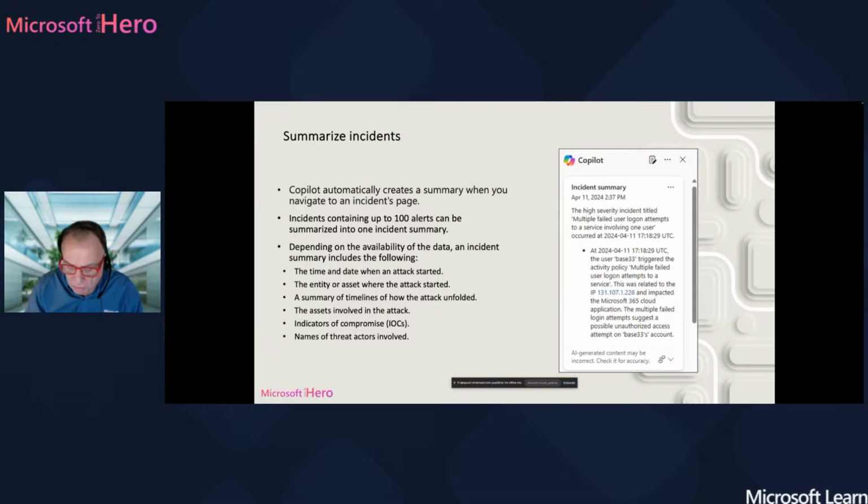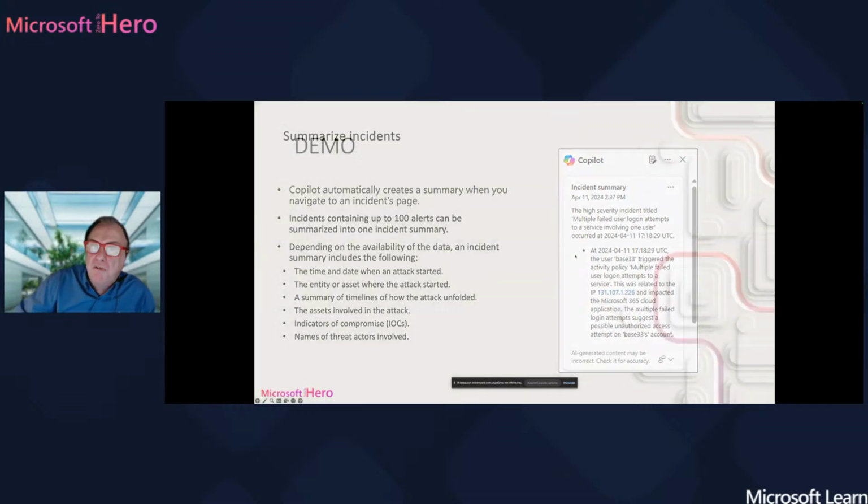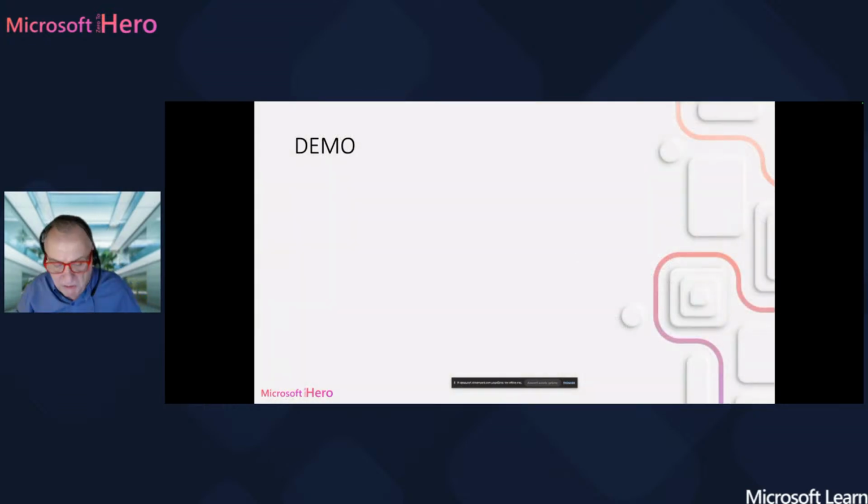We are going to see all these different things through the demo, which will start now. And before starting the demo, I would like to tell you that it's very difficult to get a trial. Actually, I don't know if a trial of Microsoft Copilot for Security actually exists. So if you want to try it for yourself, you have to pay for that. And after the demo, I'm going to show you how much it costs, what's the price of Copilot for Security.